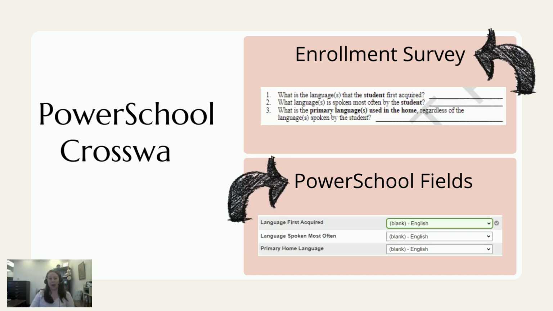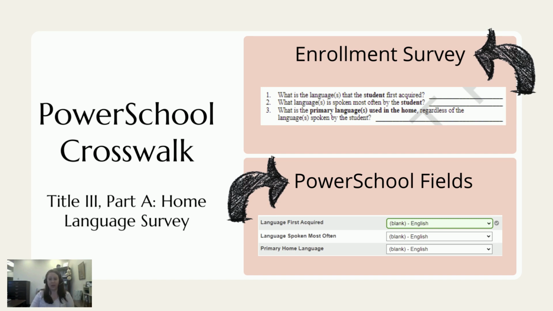Title III Part A Home Language Survey questions remain in the same location on the SC Student Information page as before. The 3 fields are listed to match the home language survey questions embedded within the enrollment survey, respectively. Question 1 states, what is the language that the student first acquired, and matches the PowerSchool field language first acquired.